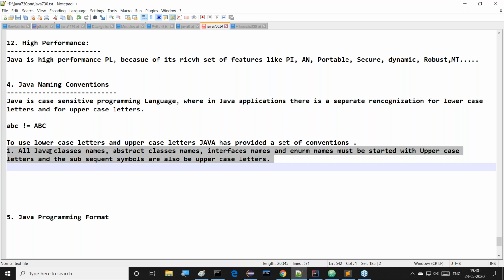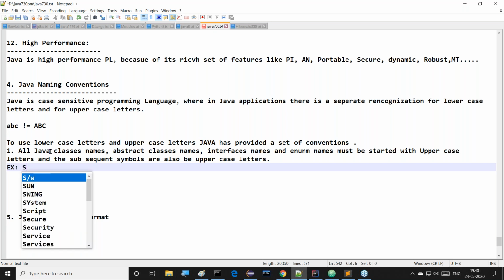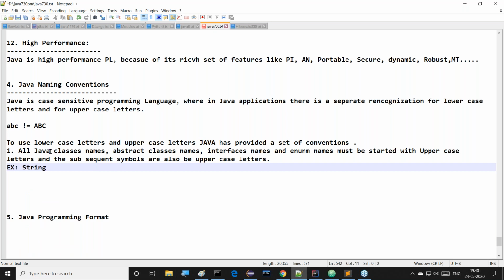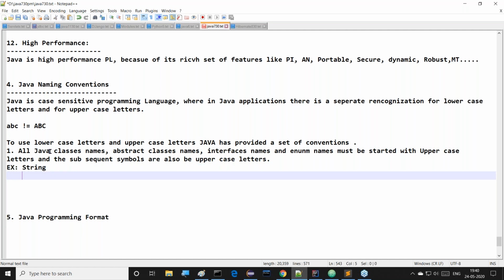Subsequent symbols means, if we have multiple words, each and every word must start with an uppercase letter. This point we have to understand. Examples I am telling you, observe carefully. Say for example, String is a class in Java. String is not a primitive data type. String is a class where S is an uppercase letter. Single word is available.